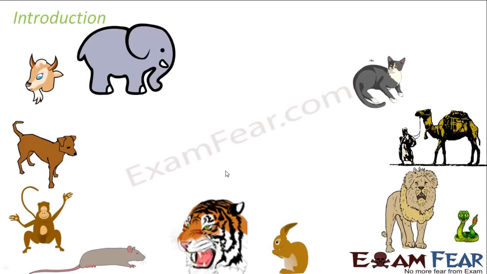So diversity in living world. Again, we are going to talk about the variety of life forms that we see around us. When I talk about the variety, I'm sure it is needless to explain what are the different varieties of life forms that we see around us. There are so many living organisms which we see around us.